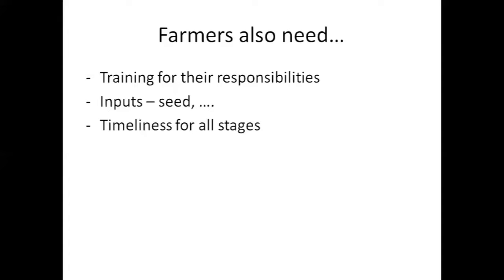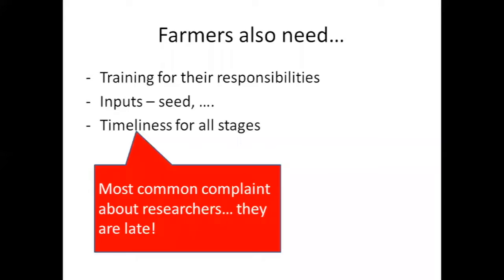Secondly, they're going to need inputs, the seeds or anything else that you're providing as part of the trial. And most important of all things, farmers need timeliness. They need you to be on time with these things. When we see farmers' reactions to being involved in a trial, after a trial, you ask farmers, what was it like?